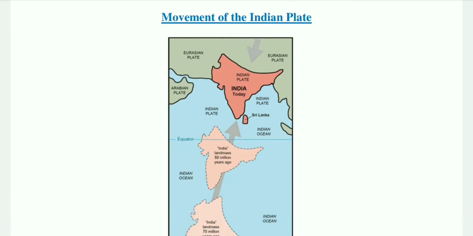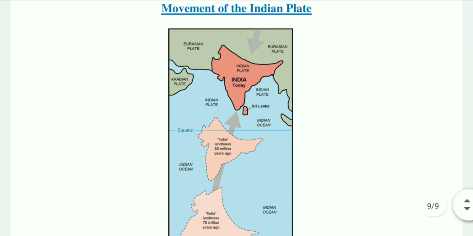The Indian plate includes Peninsular India and the Australian continental portion. The subduction zone along the Himalayas forms the northern plate boundary in the form of continental convergence. Clear? India was a large island situated off the Australian coast in a vast ocean.